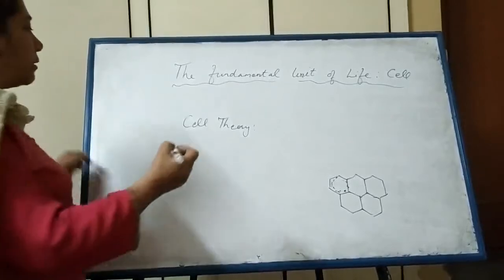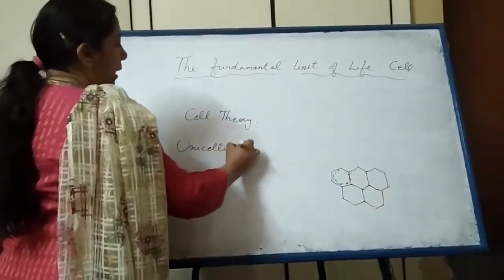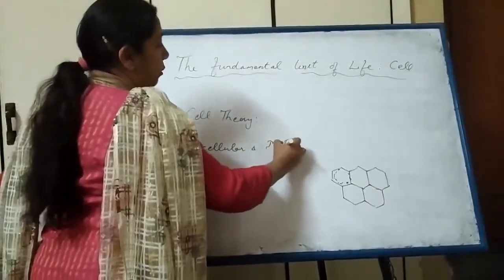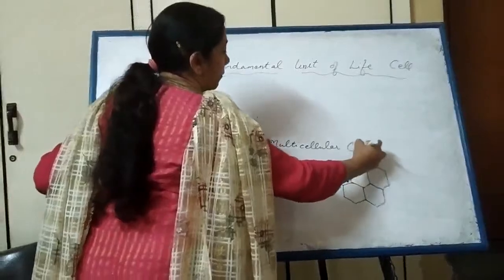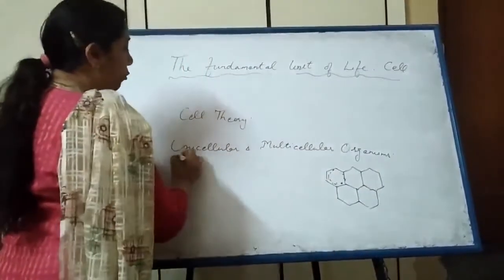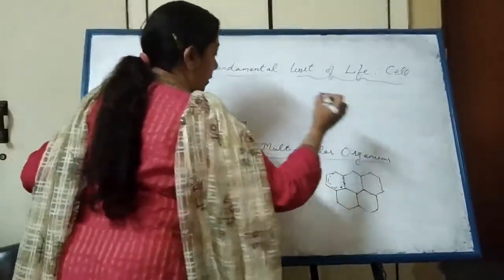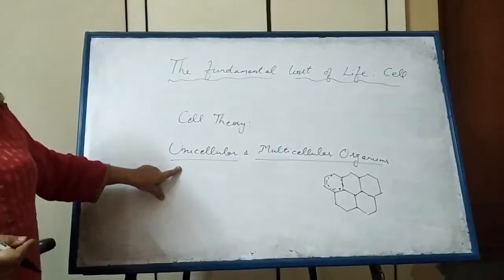Now, students, we will study unicellular and multicellular organisms. Uni means one. Unicellular means organisms made up of a single cell.